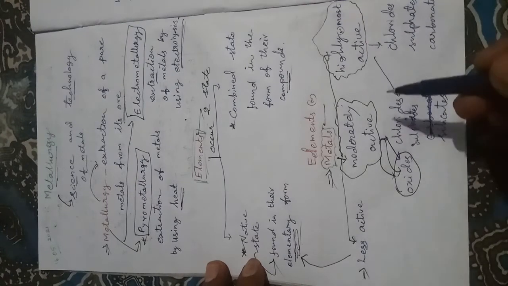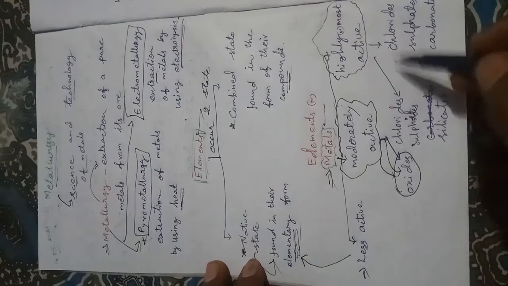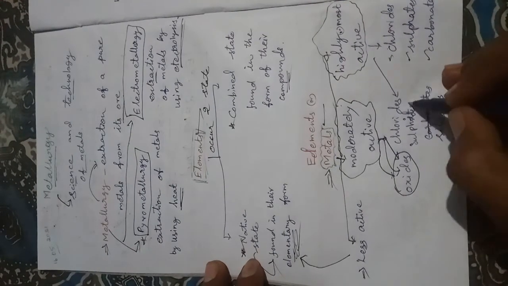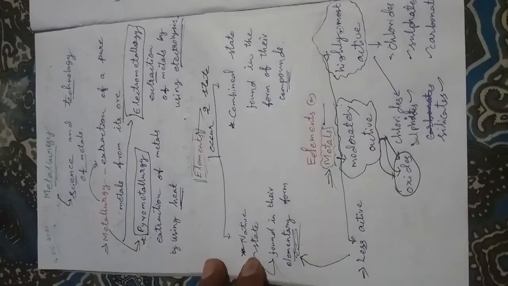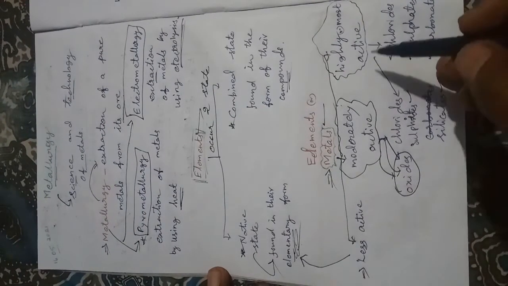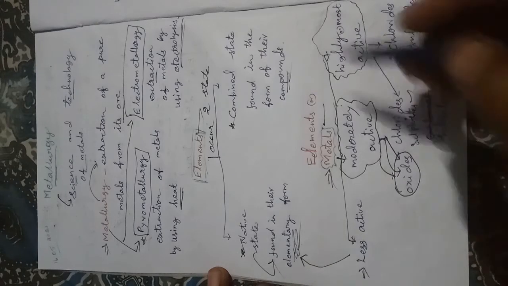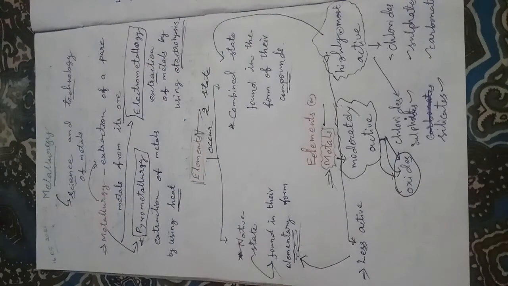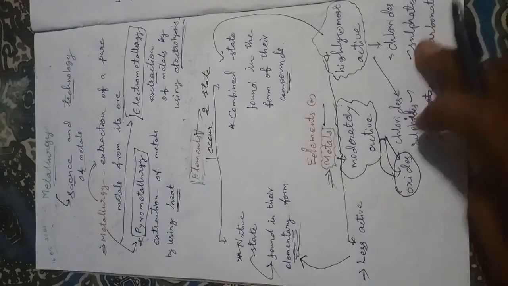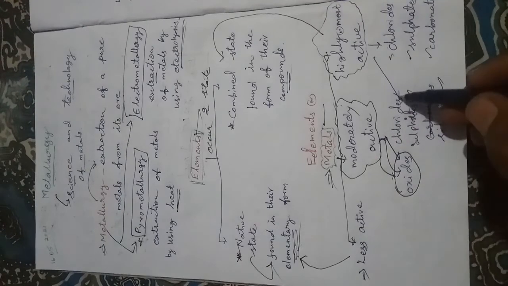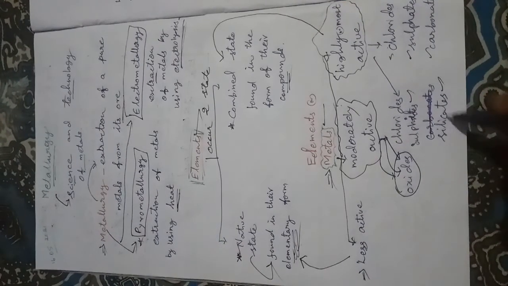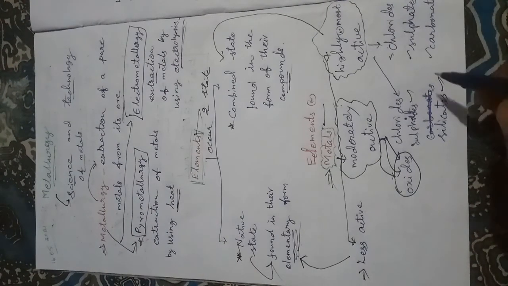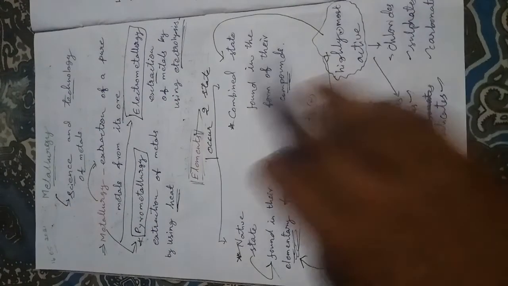And the highly active or most active metals occur in the form of chlorides, sulfates, carbonates, sulfides and silicates. Highly active metals occur in their combined state. The most active metals occur in the form of chlorides, sulfides, silicates, sulfates, and the last one is carbonates. So highly active or most active metals occur in the combined state.